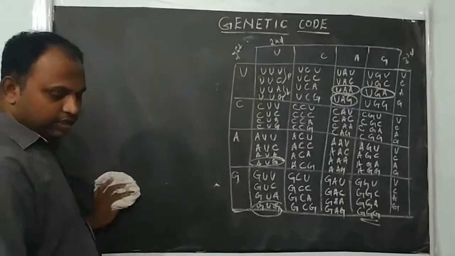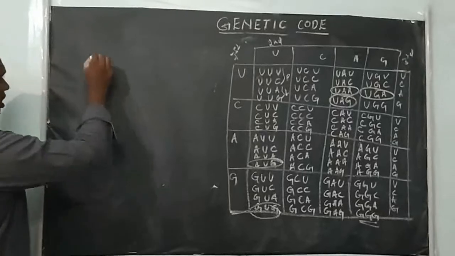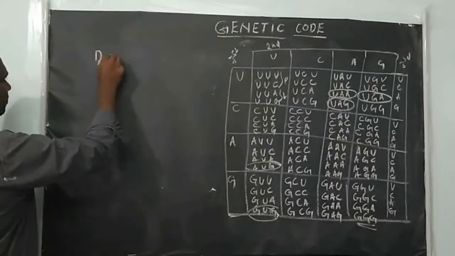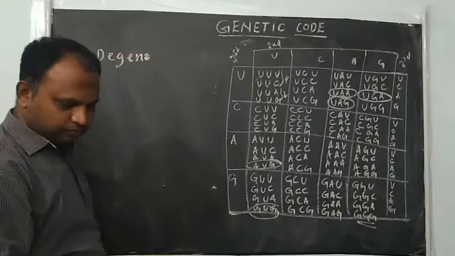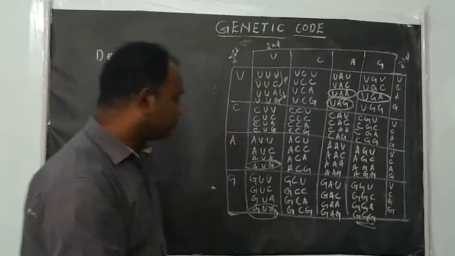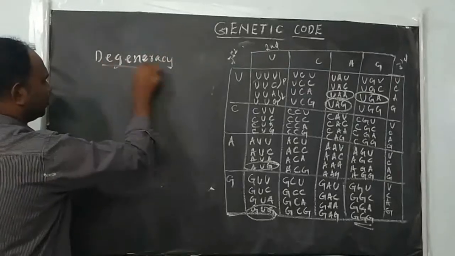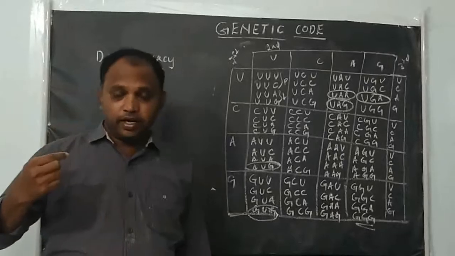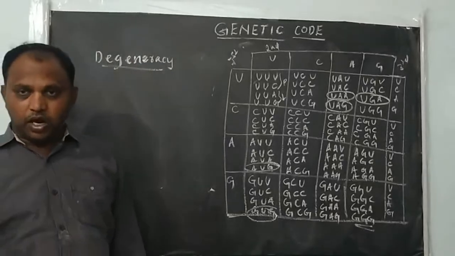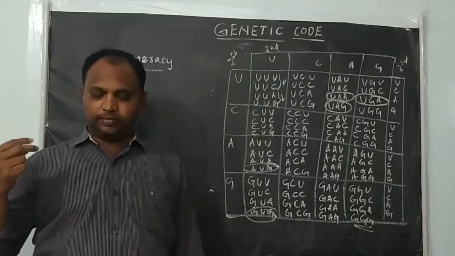And the genetic code dictionary shows degeneracy of code. The genetic code is degenerate. Like we studied, it is unambiguous, or non-ambiguous: one codon codes for only one amino acid.